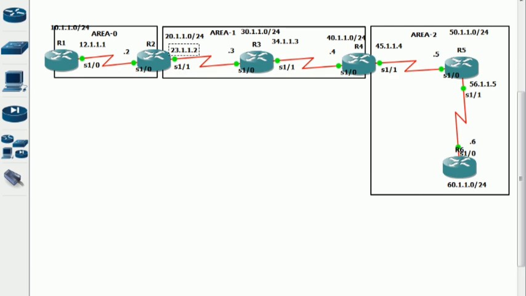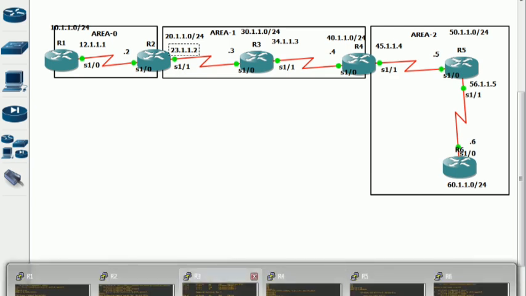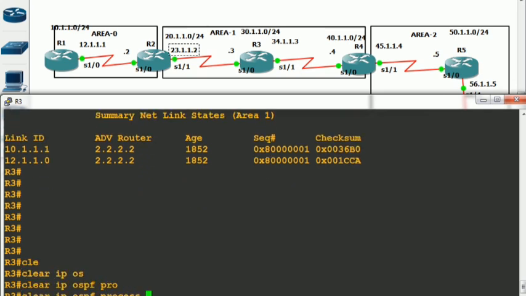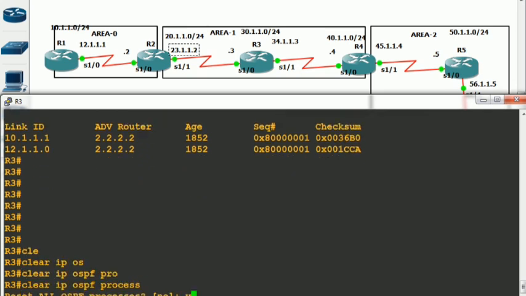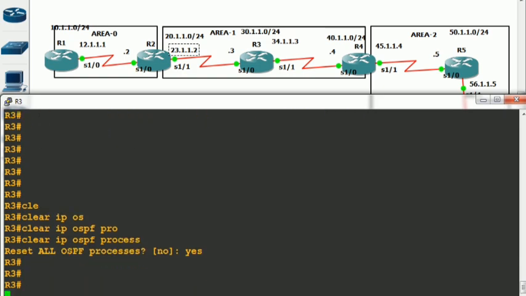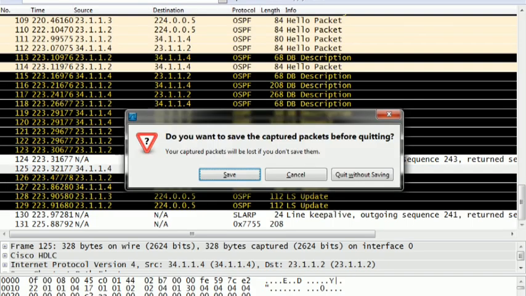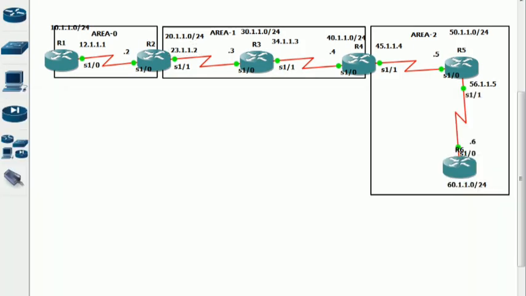Okay, let's do one thing. On R3, say clear ip ospf. Oh, but it is not capturing anything. Just wait for a moment.